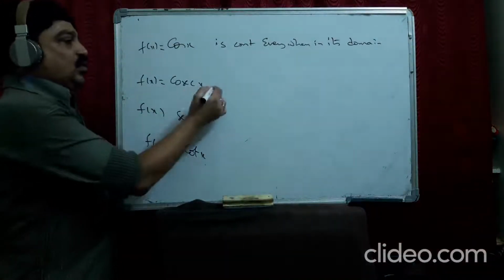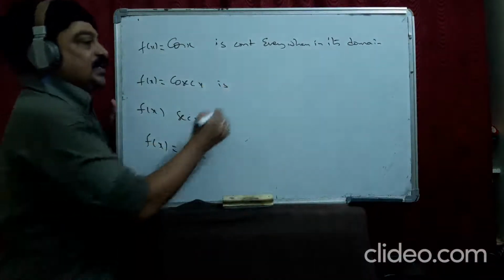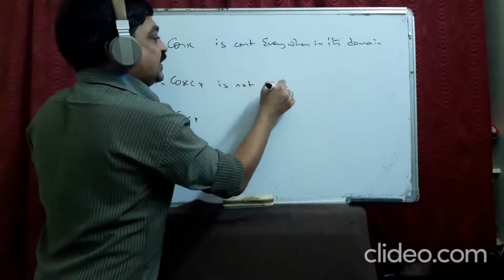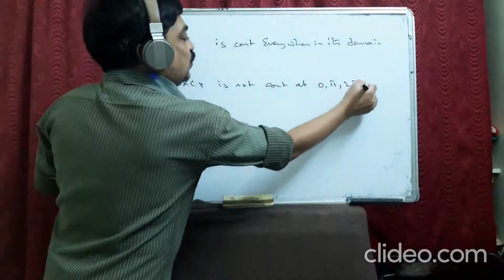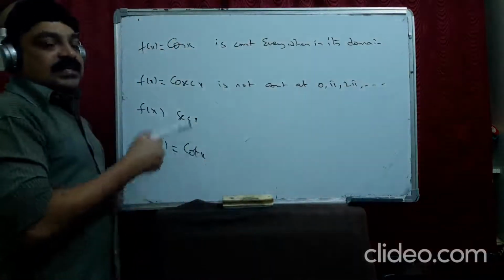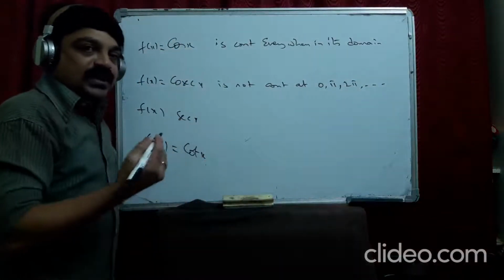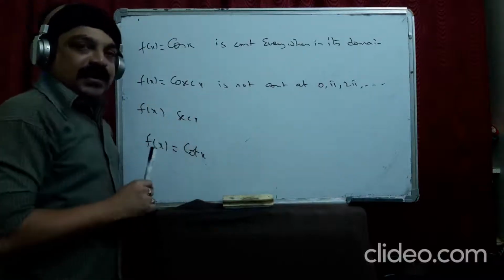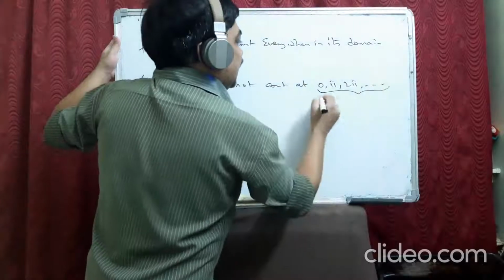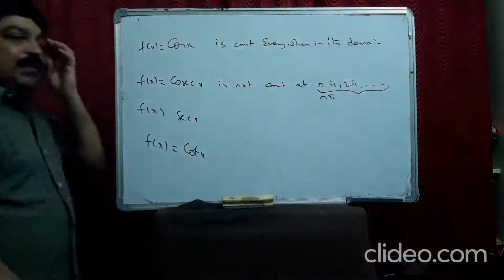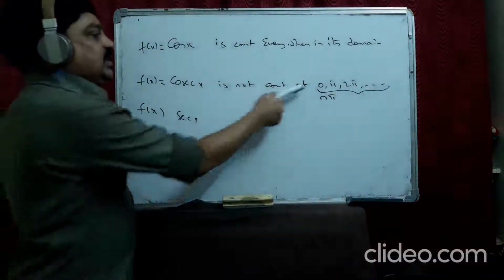Okay. Now cosecant x is not continuous at 0, pi, 2 pi, and so on, because sin 0 will be 0, then cosecant 0 will be undefined. Sin pi is 0, cosecant pi is undefined, sin 2 pi. Instead of writing all these, we write n pi. So it is not continuous at these points.